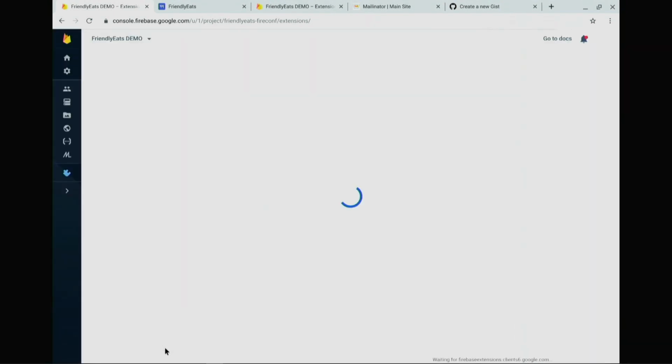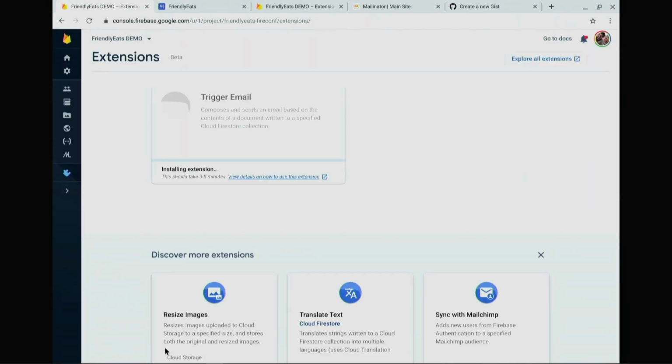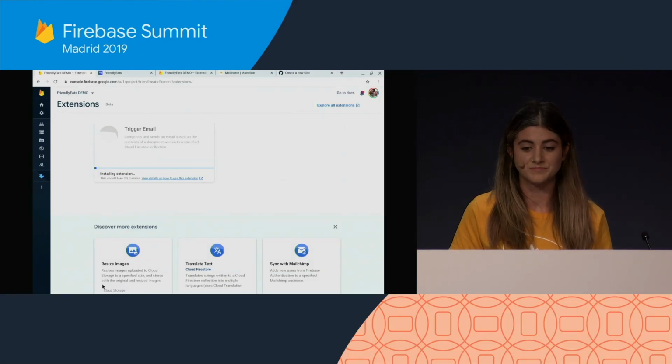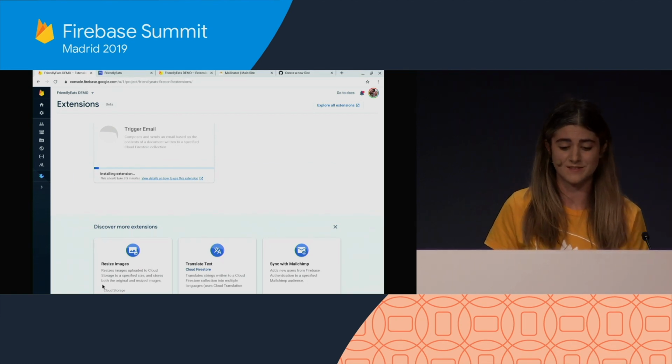And so as this extension is installing, I'm landed on the extensions details page in the Firebase console, where I can see a list of all my installed extensions. And that's it. This extension will be fully deployed in just a few minutes.